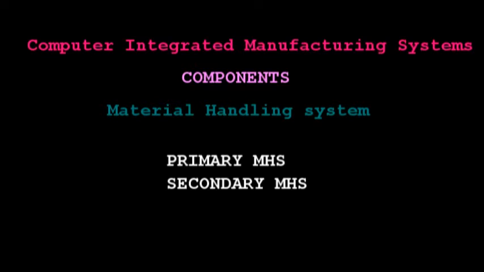And it is nothing but to move the work parts between the machines, which is accomplished by the primary material handling system. Okay, so the second one is the secondary material handling system, which consists of one transport mechanism for each machine.